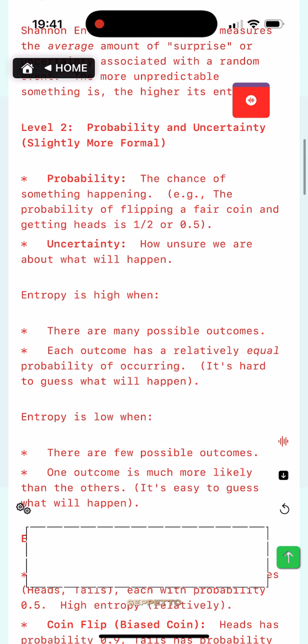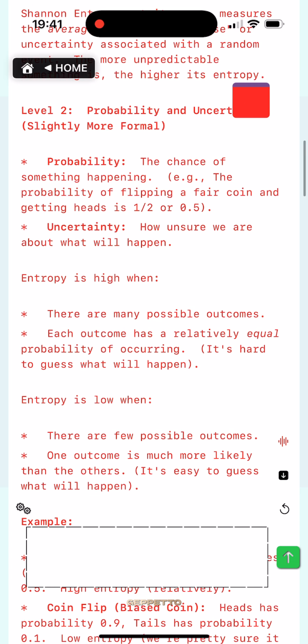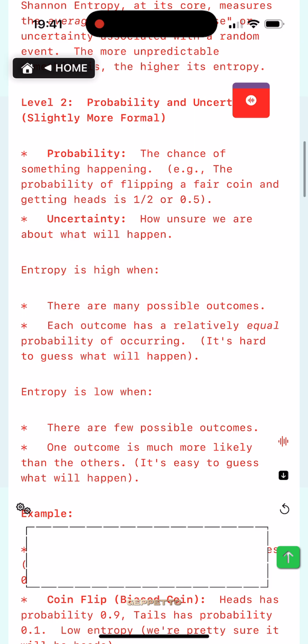Level 2. Probability and uncertainty, slightly more formal. Probability. The chance of something happening. E.g., the probability of flipping a fair coin and getting heads is 1/2 or 0.5. Uncertainty. How unsure we are about what will happen.